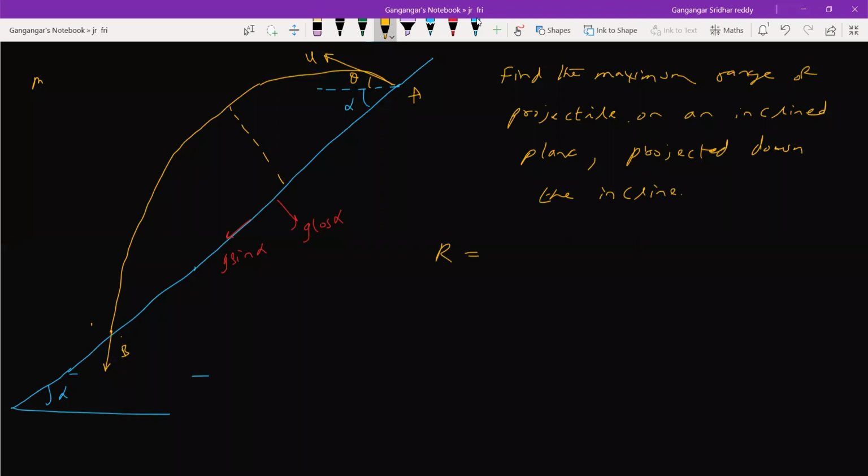Similarly, the same mathematics, if you solve it, I'll end up with an equation like this: sine of 2 theta plus alpha, plus sine alpha. Later you check the mathematics. Let me directly start from here. The same similar procedure what we did: resolve velocity, u cos theta plus alpha, u sine theta plus alpha, then get first the time of flight. At t equals 0, it is projected here. After some time, it will be here.